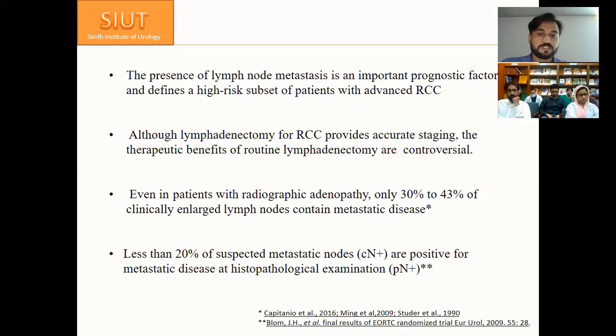The presence of lymph node metastasis is an important prognostic factor and defines the high-risk subset of patients with advanced renal cell carcinomas. Although lymphadenectomy for RCC provides accurate staging, the therapeutic benefits of routine lymphadenectomy are controversial. Even in patients with radiographic adenopathy, only 30 to 43% of clinically enlarged lymph nodes contain metastatic disease. Another study showed that less than 20% of clinically suspected metastatic nodes are positive on histopathological examination.